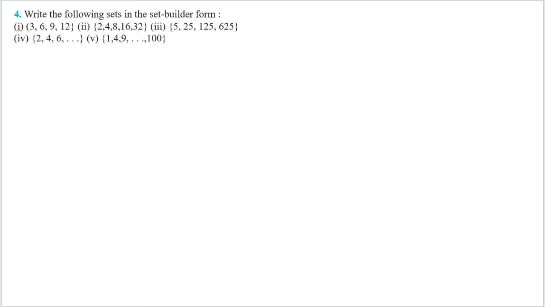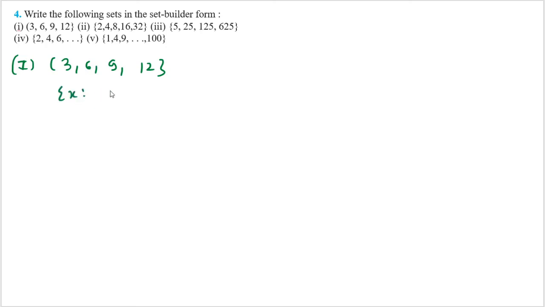So we are moving to the next question. In this question, what is given here? Write the following sets in the set builder form. I have already explained to you how to represent any set in the set builder form. So let me tell you the first part. What is given here? 3, 6, 9, 12. So children, you can see one thing. All of you can see that these numbers 3, 6, 9, 12 are all multiples of 3. So how can you write it? You can write it like this.